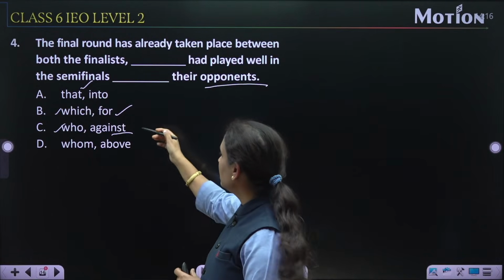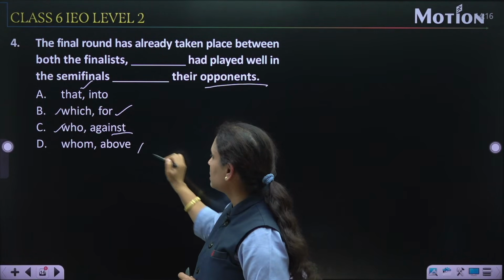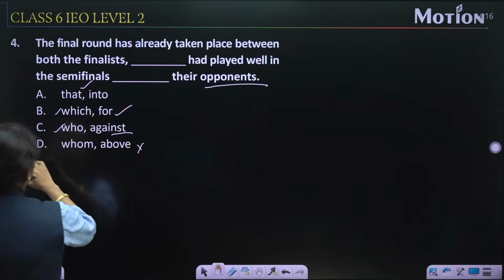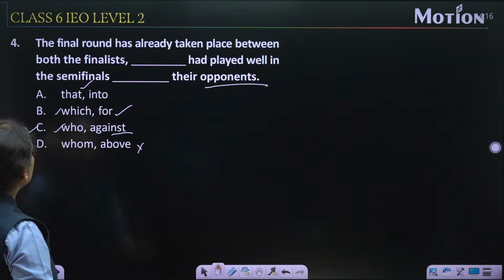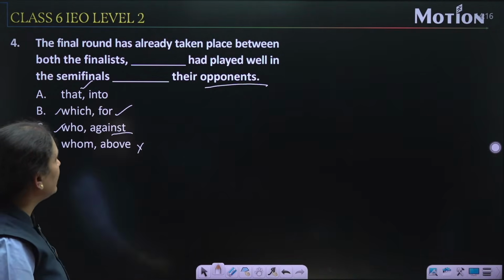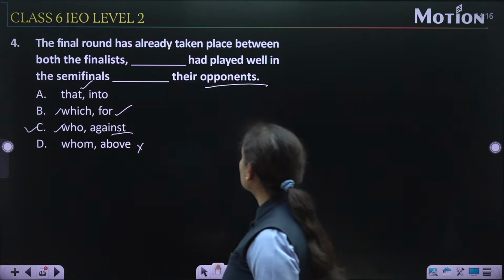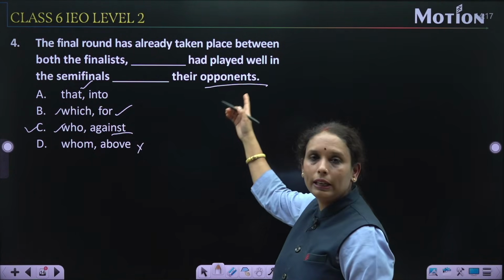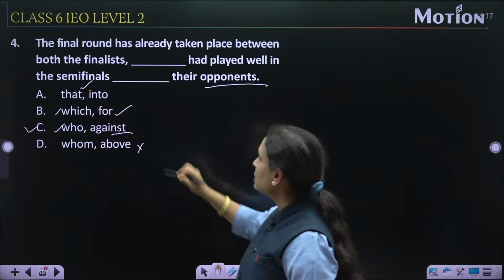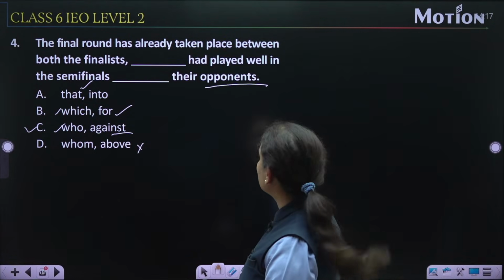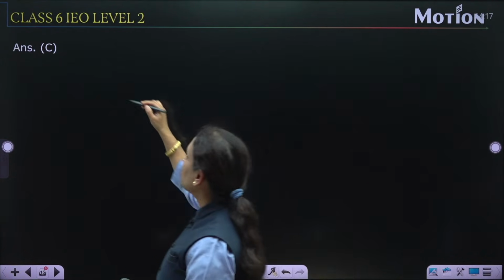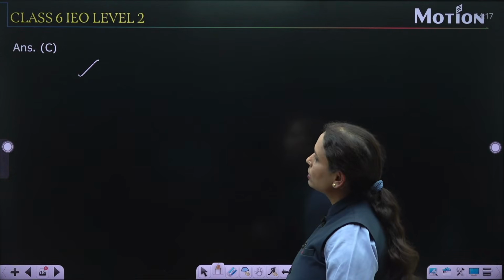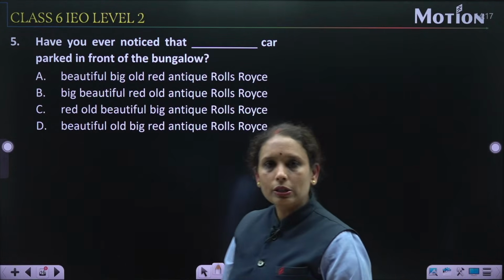So against and whom and above is again a wrong preposition here. So we can say that option number C, that is who and against. The final round has already taken place between both the finalists who had played well in the semi-finals against their opponents. So option number C is the correct one. So let's check it. Yes, option number C is right. So now come to the next question, that is question number 5.